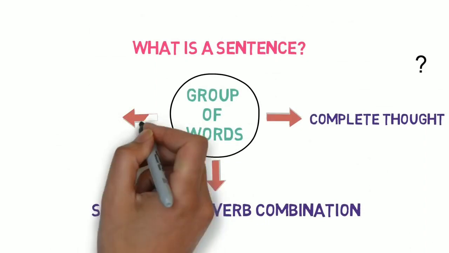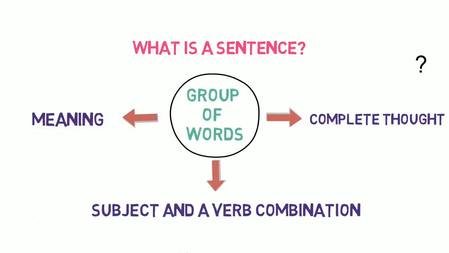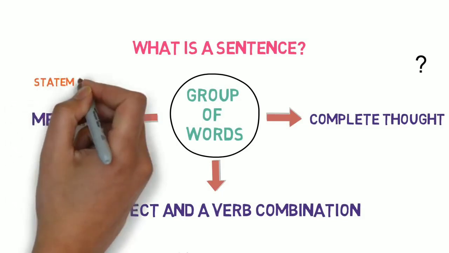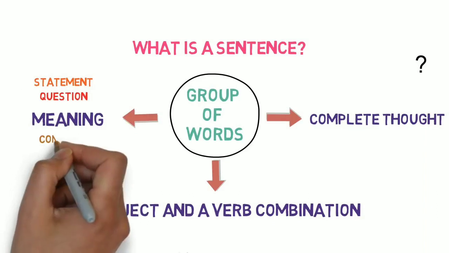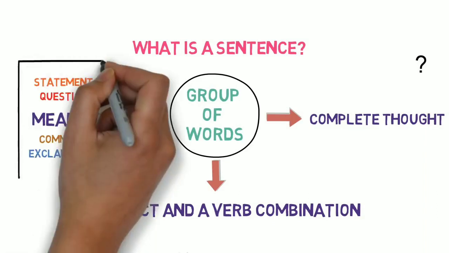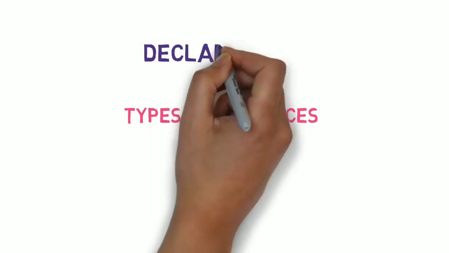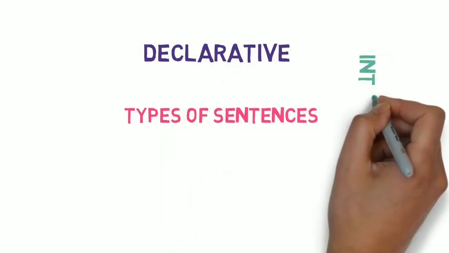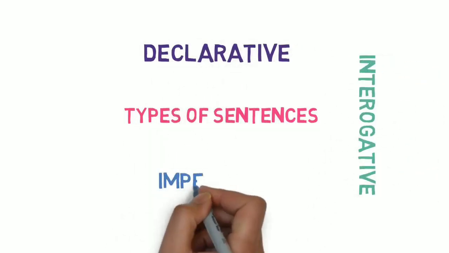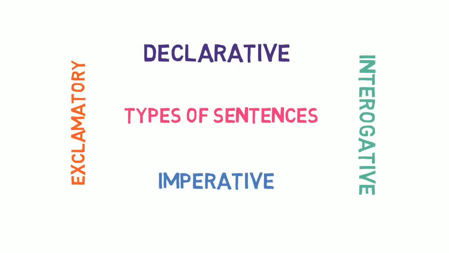Now the third important characteristic is meaning. Meaning is the most important characteristic. On the basis of this, a sentence could be a statement, could be a question, could be a command, or it may be an exclamation. On the basis of this meaning, the sentence is classified into four types. First one is declarative sentence, second one is interrogative, third is imperative, and the fourth one is exclamatory sentences.